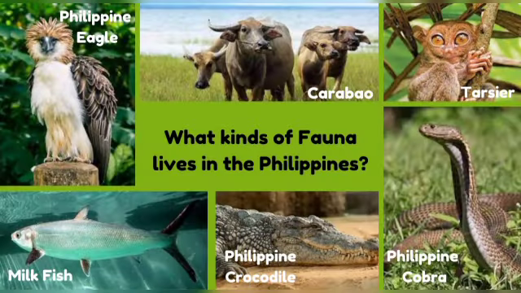So what kinds of fauna live in the Philippines? The island country is home to thousands of species of animals. Many of them are endemic, and some may be dangerous. The Philippines has more than 200 species of animals, including bats, goats, horses, lemurs. There are also monkeys, pangolins, squirrels, tamaraw, water buffalo, and whale sharks.